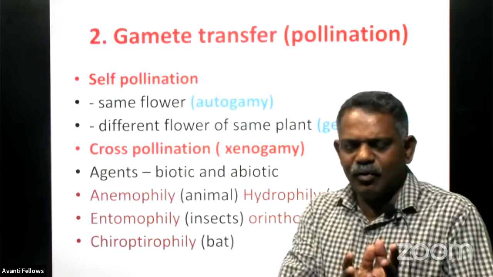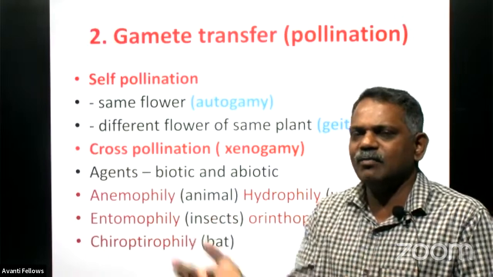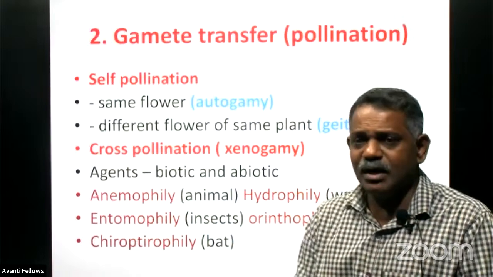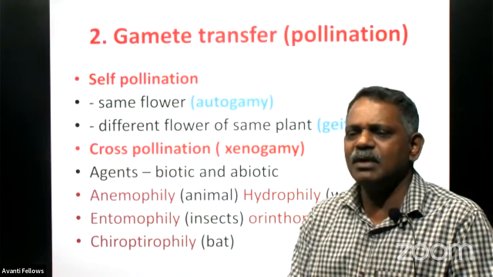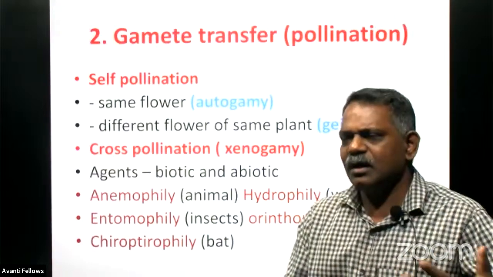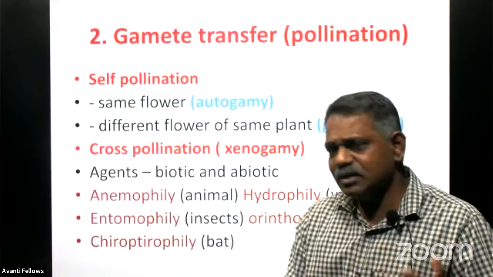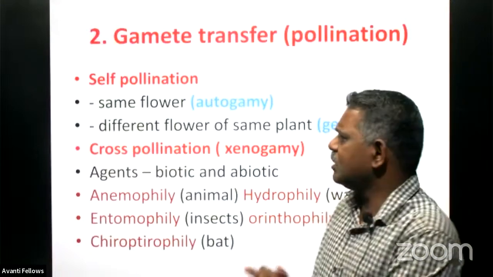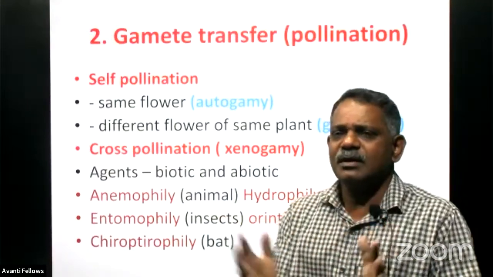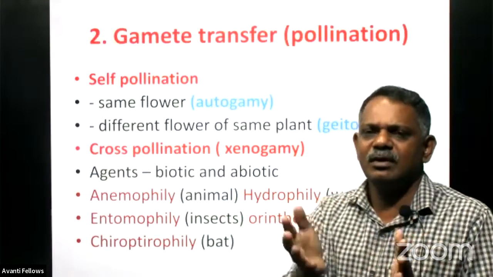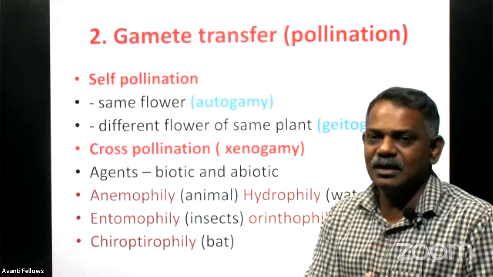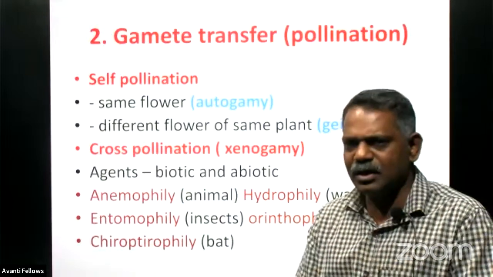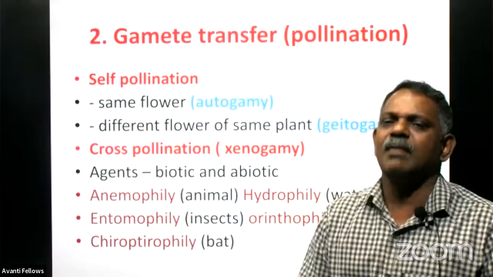Because one flower is producing pollen grain, another flower is producing what? The female reproductive gamete. So to make this female gamete fertilize, some kind of agent is required to transfer it. And such a type of agent helping for transferring the pollen grain from one flower to another is called as what? The pollinating agents. And these agents can be biotic agent or abiotic agent.